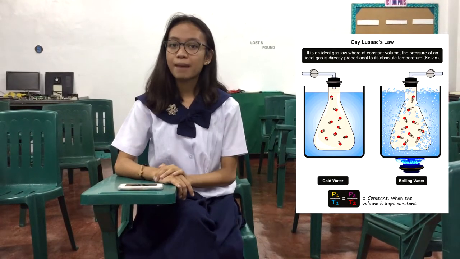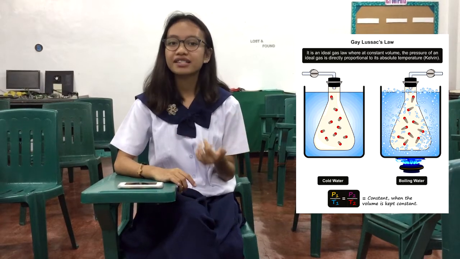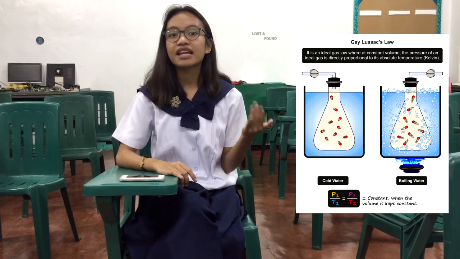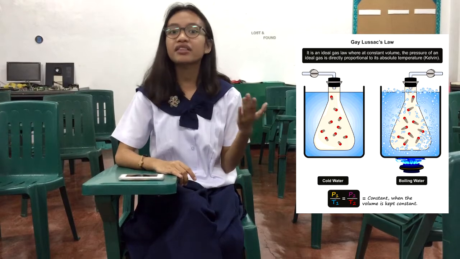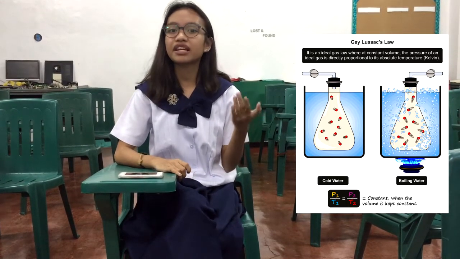Gay-Lussac law states that the pressure of a given mass of gas varies directly with the absolute temperature of a gas when the volume is kept constant. This means that when the temperature of a sample of gas in a rigid container is increased, the pressure of the gas increases as well. The increase of kinetic energy results in the molecules of gas striking the walls of the container with more force, resulting in a greater pressure.